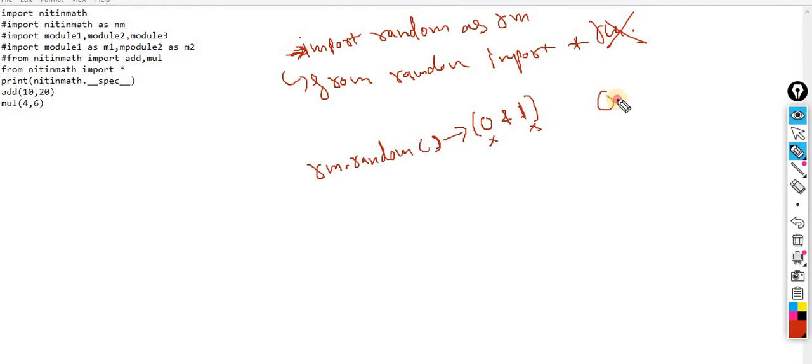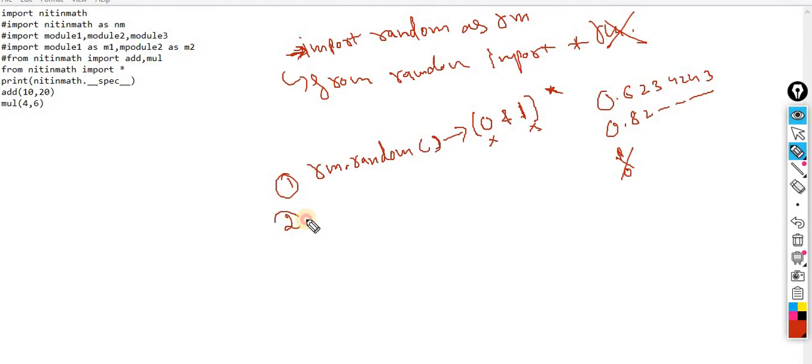It will generate a value something like 0.623224, any random value. Even I don't know exactly what value it will generate, but it will be between 0 and 1, because sometimes your requirement is to generate random values between 0 and 1. The 1 and 0 are not inclusive, so it will never generate the value 1 or the value 0. Keep this point in mind. This is the one function.